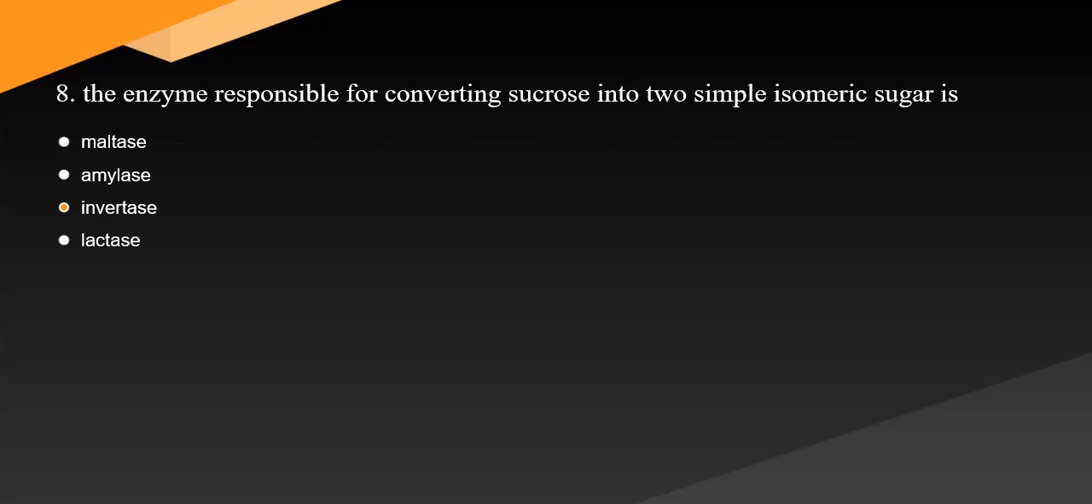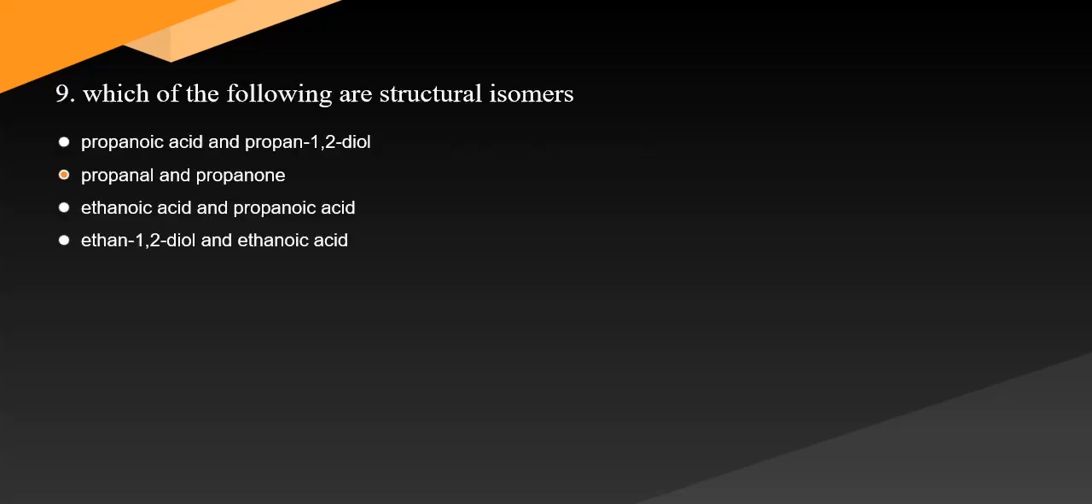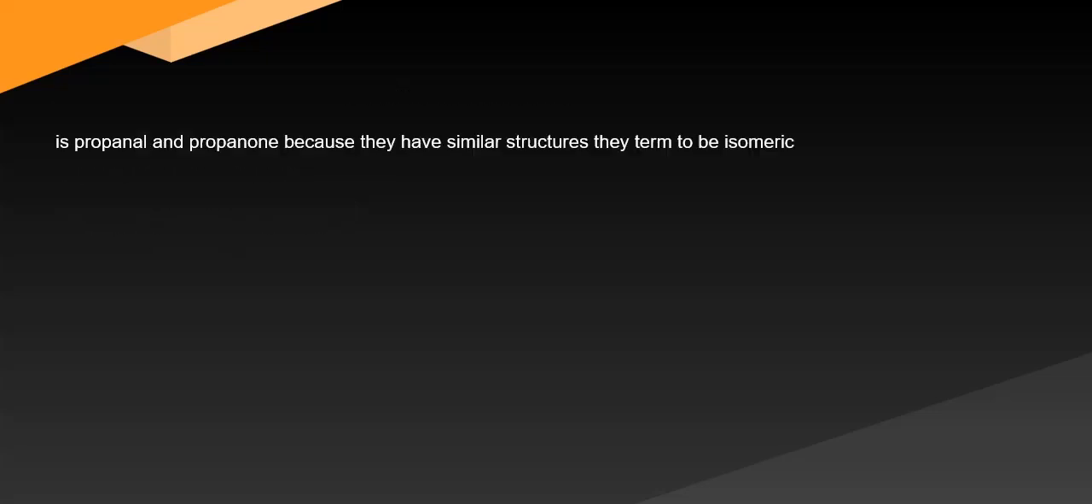8. The enzyme responsible for converting sucrose into 2 simple isomeric sugar is. Question 8. Answer: the answer is invertase. It converts sucrose to 2 isomeric simple sugar. 9. Which of the following are structural isomers? Question 9. Answer is propanol and propanone because they have similar structures they tend to be isomeric.